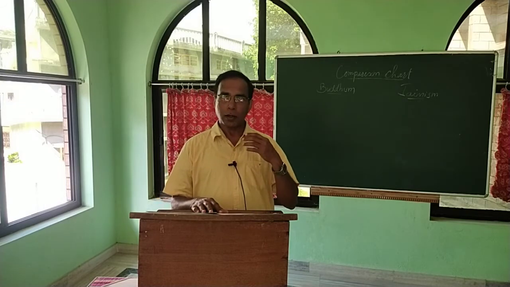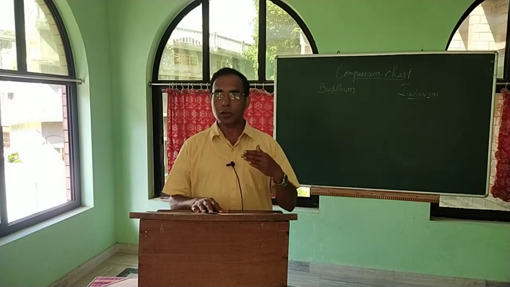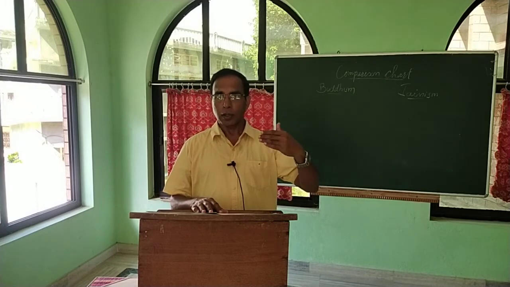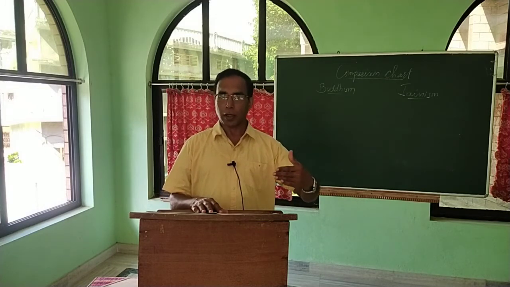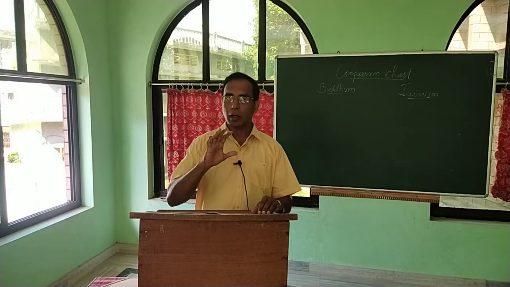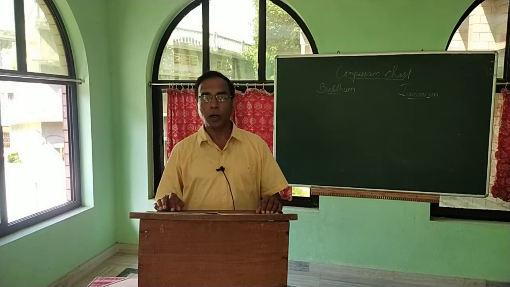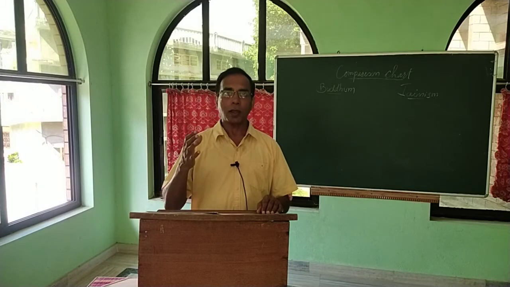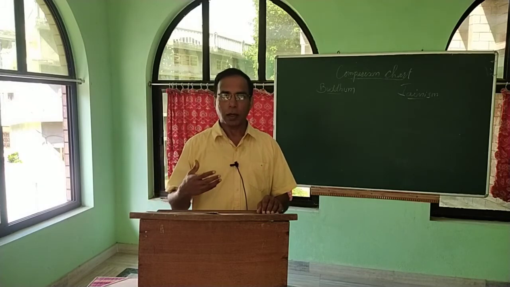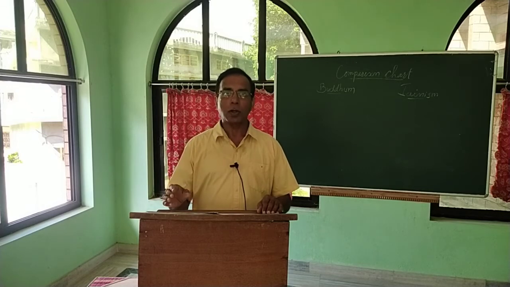It means they forego even nirvana. Once they reach Arhathood, the next is nirvana, just one step away, but they forego it and come back to the world to teach the remaining human beings the way to enlightenment.